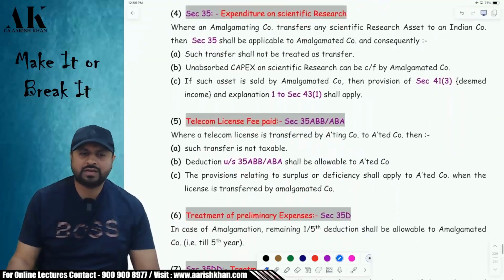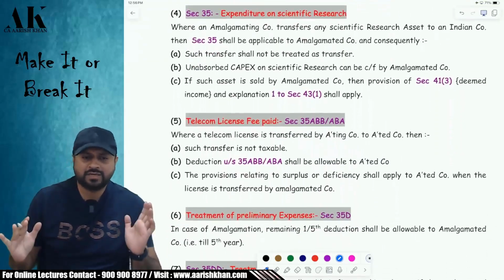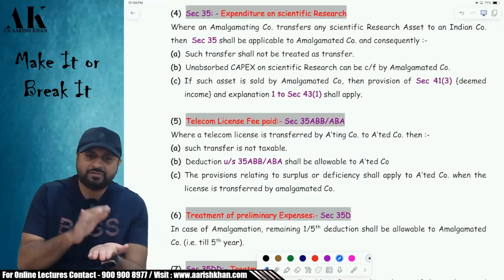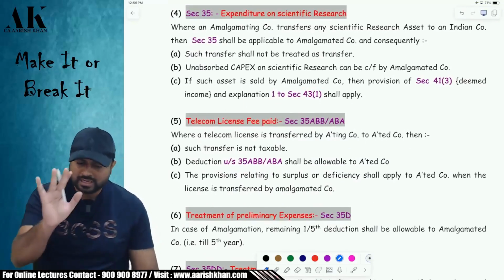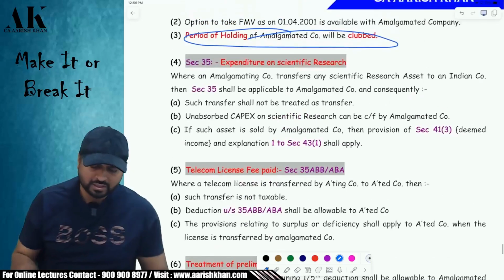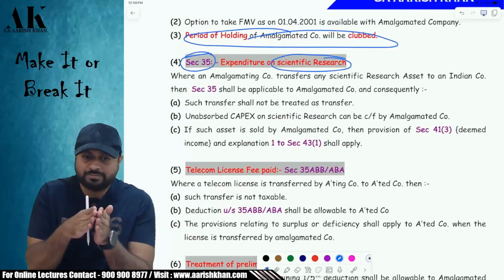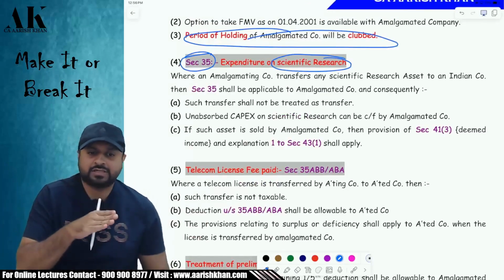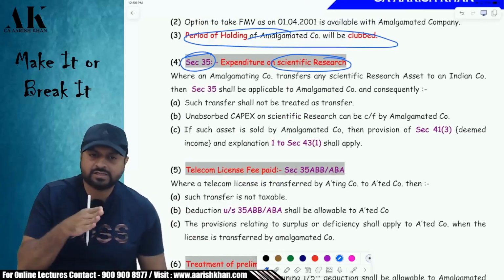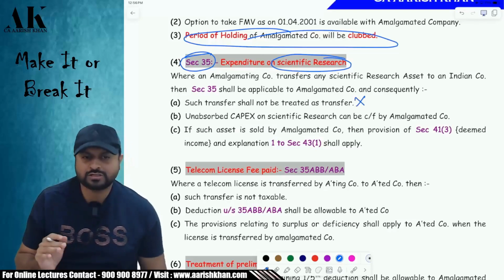Now I have put over here the entire discussion of PGBP and other provisions which are relevant with what? Which are relevant with amalgamation. I will discuss all of them with all of you. Now, the first one is section 35. If there is an amalgamation of scientific research companies, then if the scientific research asset is transferred, okay, even a scientific research asset can be transferred, that is also not subject to tax.